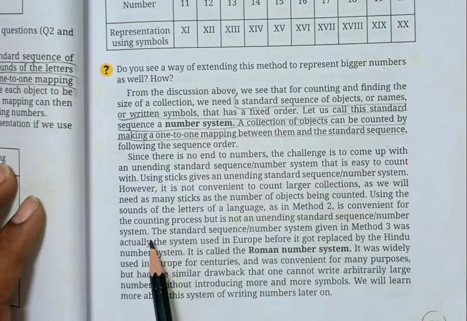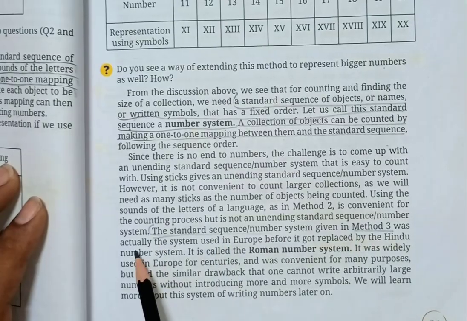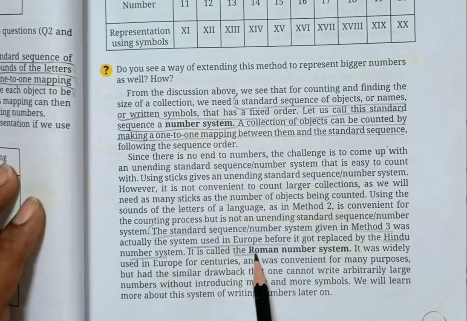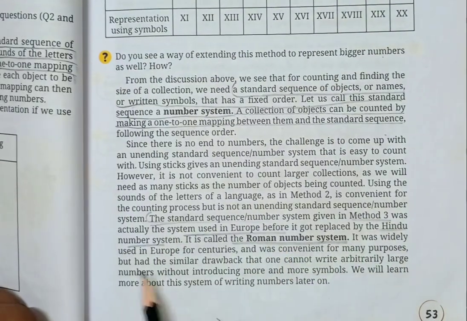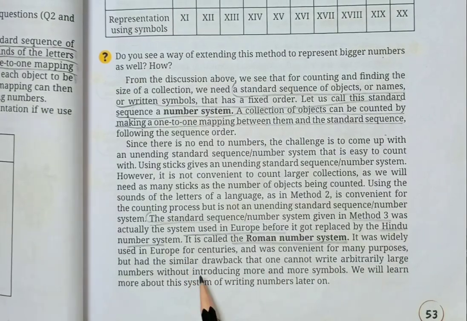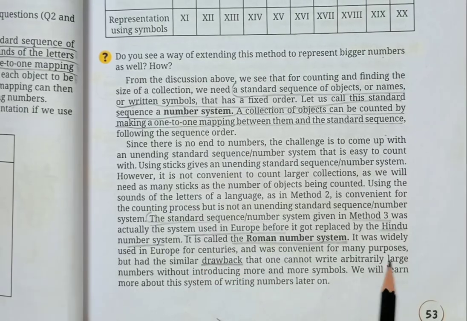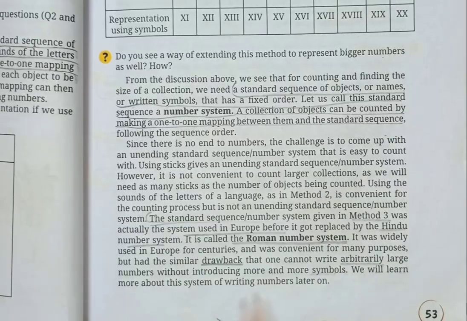And one more thing he has mentioned here: the standard sequence, the number system given in method 3, was actually the system used in Europe before, which is called the Roman number system. It was used in Europe for centuries, and it was convenient for many purposes. But there was a drawback also, children. There was a problem here: one cannot write large numbers accurately without introducing more and more symbols. So when it was a large number, it was very difficult.